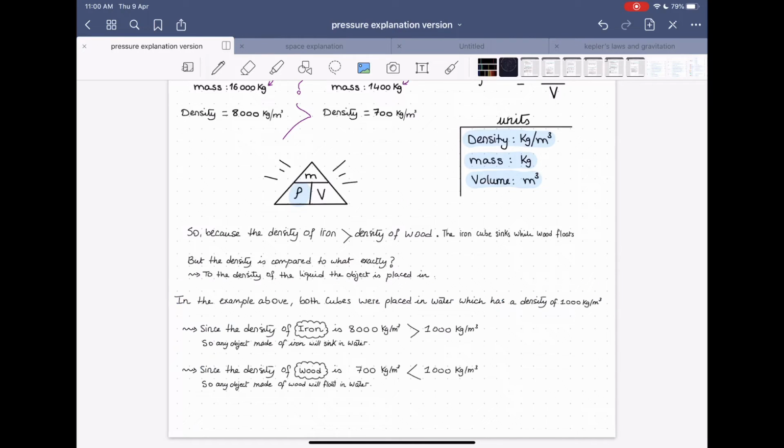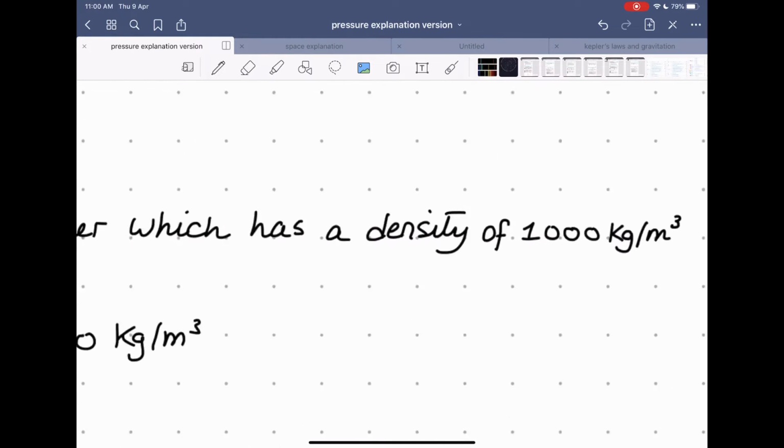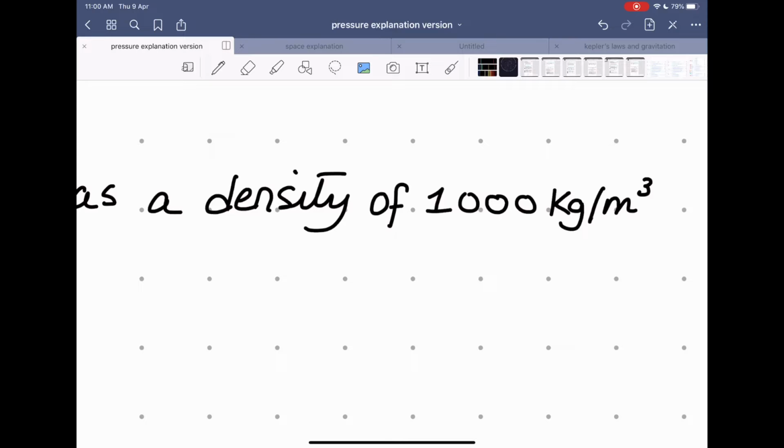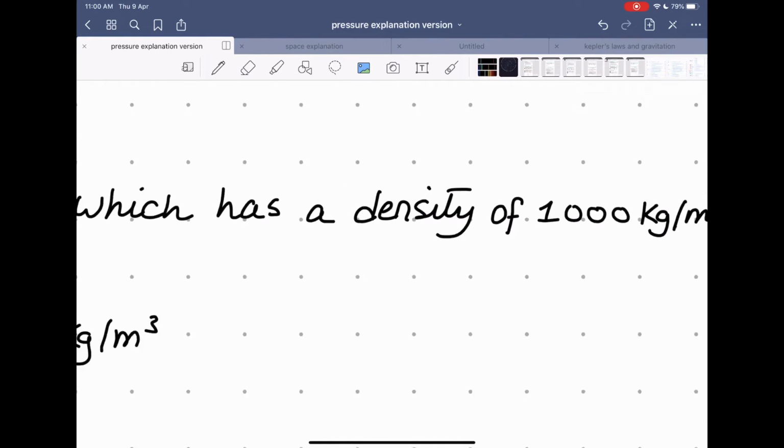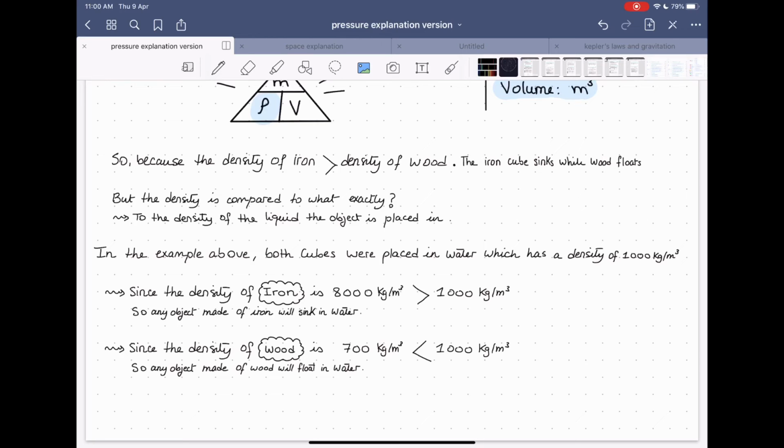The density of water is known to be 1000 kilogram per meter cubed. That's the density of water. Since the density of iron, which is 8000 kilogram per meter cubed, is greater than the density of water, the iron will sink in water. While since the density of the wood is less than the density of the water, this is why wood will float on top of the water.